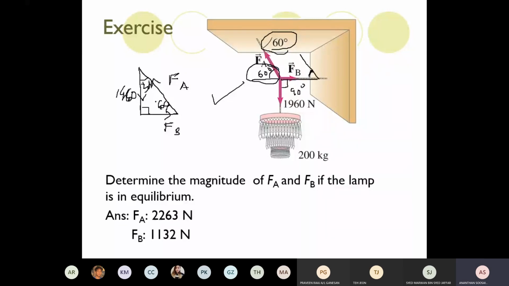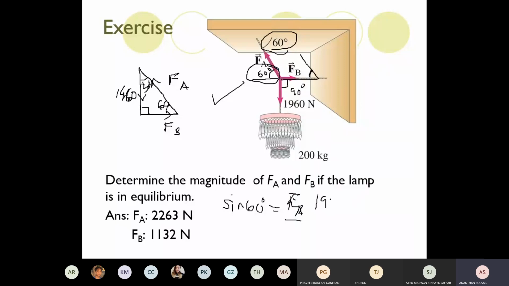60. Opposite over hypotenuse is what? Sine, right? So sine 60 equals to what? Sine 60 equals to opposite over hypotenuse.